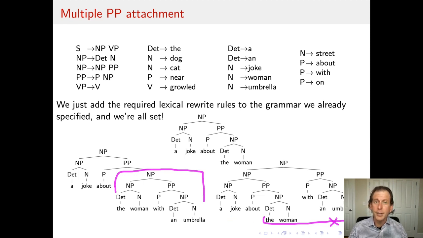That multiplicity of descriptions corresponds to the multiplicity of interpretations at the semantic level. In the former case, with an umbrella is saying something about the woman, in particular that the woman has an umbrella. In the latter case, it doesn't say something about the woman, rather it's saying something about the joke. So we see that those two interpretations come out automatically from the phrase structure description.